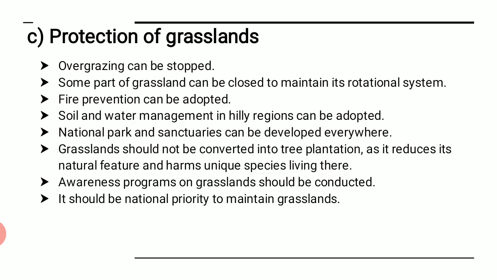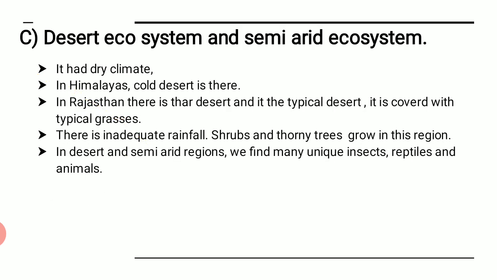Means the grassland should be the first priority of the ruling government, so that we can maintain it, avoid the disturbances, and maintain this ecosystem properly, right? We are moving towards the third terrestrial region. First was forest, the next is grassland, and the third one is desert ecosystem.